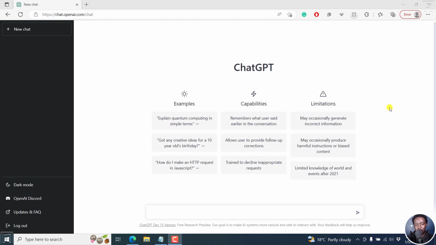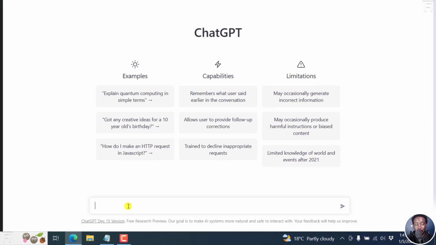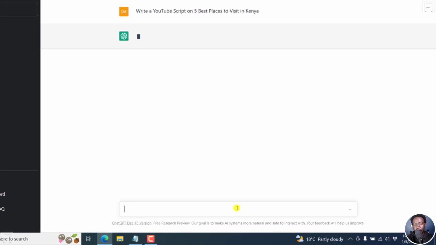We're going to be using ChatGPT, revolutionary. You can use it to write your scripts, and that's what we're going to do as our first step. So, write a YouTube script on 5 best places to visit in Kenya. So I'm in Kenya, so it makes sense to write a YouTube script on 5 best places to visit in Kenya. Maybe you want to create a faceless YouTube video for somebody, or maybe to inform people who are going to be visiting your country. So let's enter and let's have ChatGPT give us a script that we can use as our baseline.